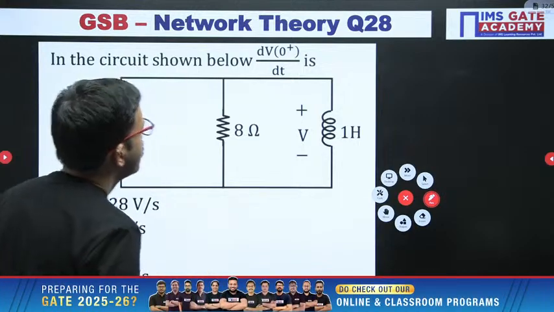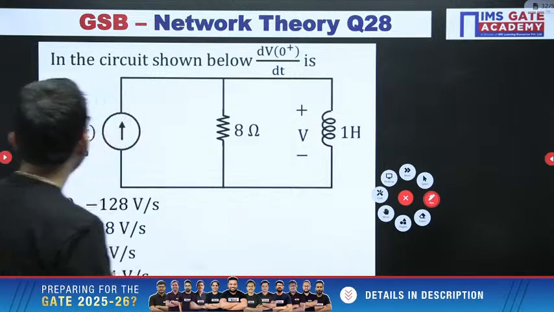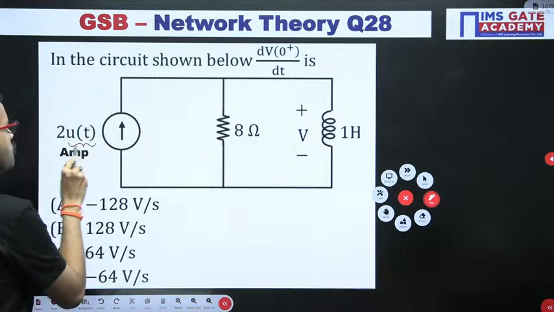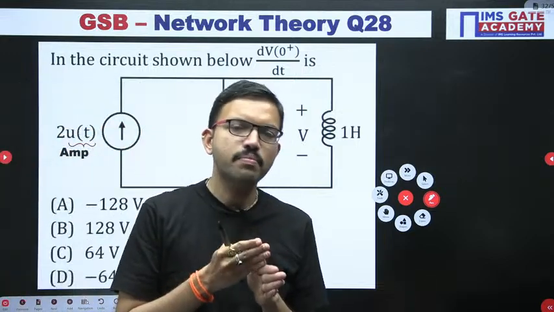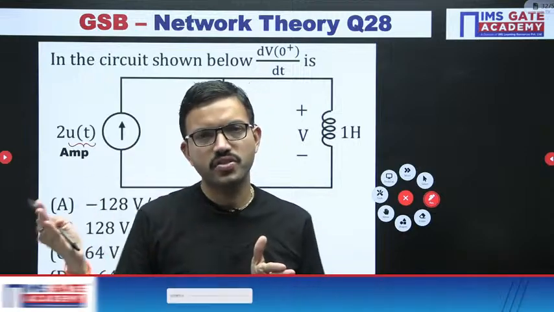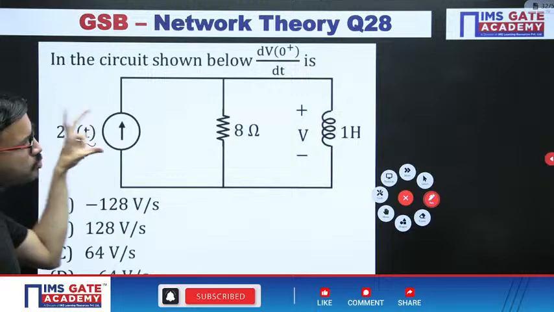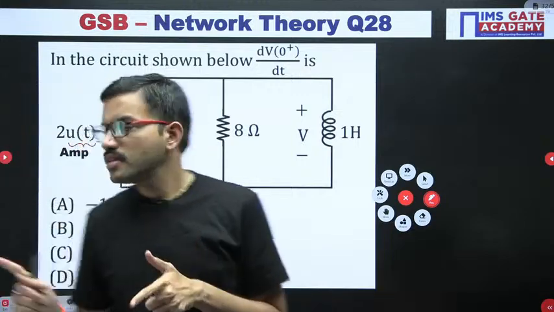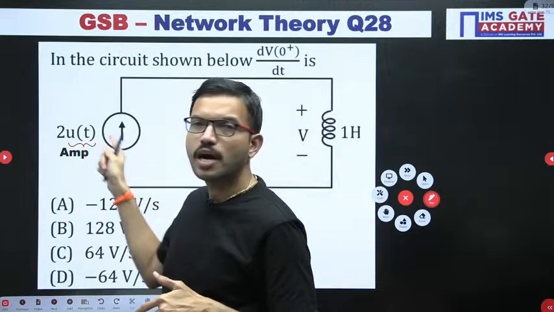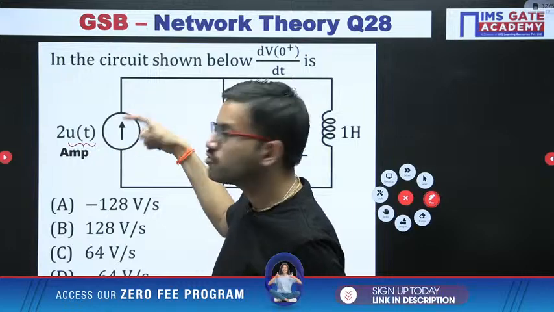Right. So here, just by observing the circuit, we are giving u of t. U of t means the signal exists from time 0 instant onwards. So from t equal to 0 instant onwards, we are giving 2 ampere current. That means up to t equal 0 minus, this u of t value is 0. That means the current source value is 0, that means it is an open circuit.